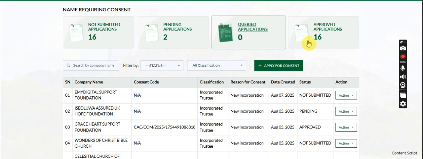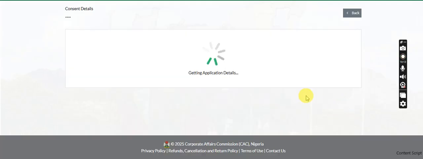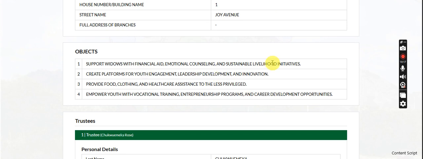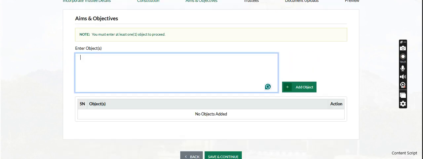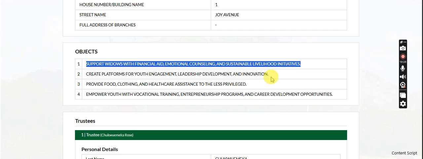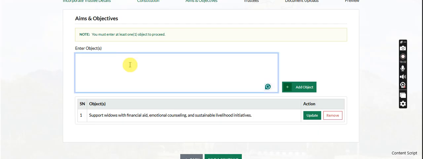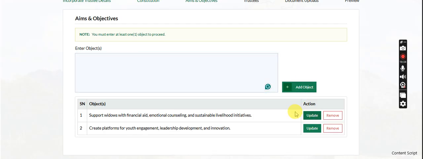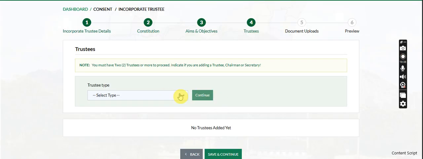Let's pick from the ones that are approved. What they are basically asking there is the aims and objectives of the NGO. And don't forget that I told you guys to make sure that your NGO is related to the registration, to the foundation that you are submitting. Make sure it is related. So let's put 2 objectives just for the purpose of this video. Alright. So yes, this is the trustee type.